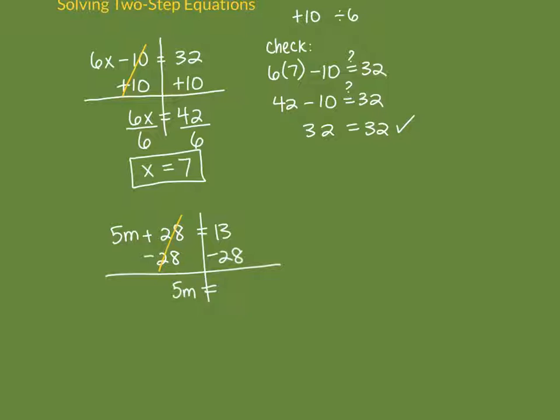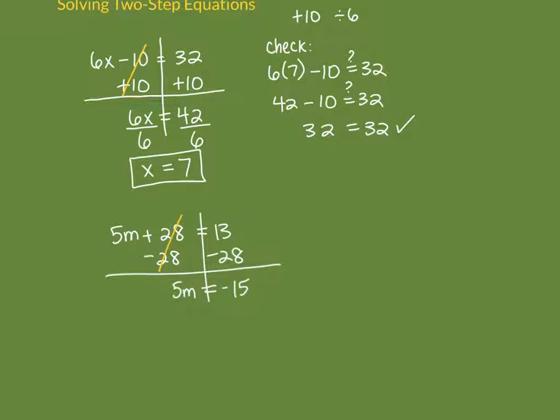Is equal to, now be careful, this is 13 minus 28, so we've got a number minus another number. Since 13 is less than what we're taking away, this result should be a negative number. So make sure that you are being careful when you're doing this, and you might just want to grab a calculator to check to make sure that you are subtracting correctly. So that ends up being negative 15.